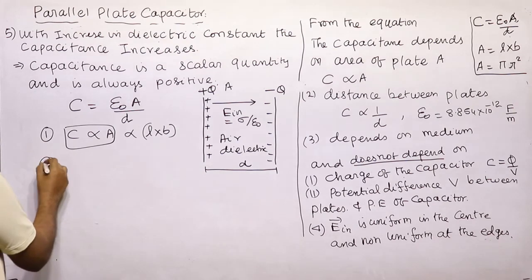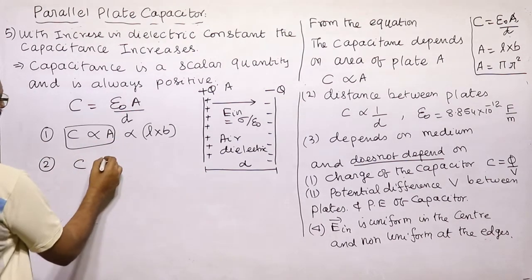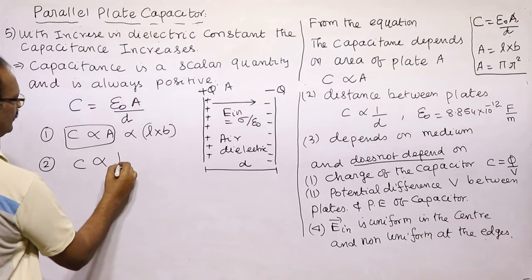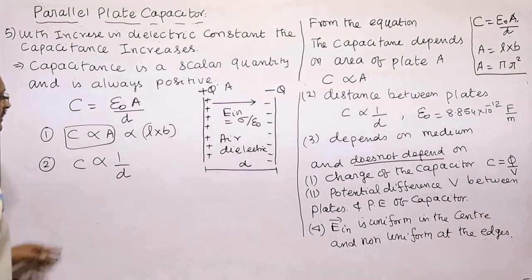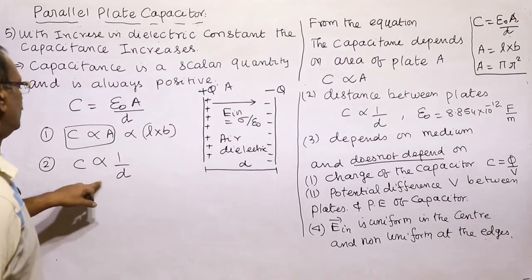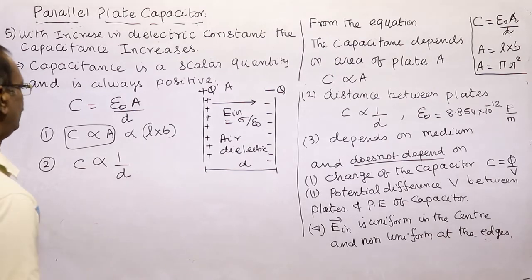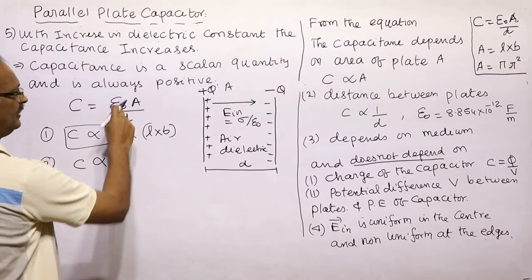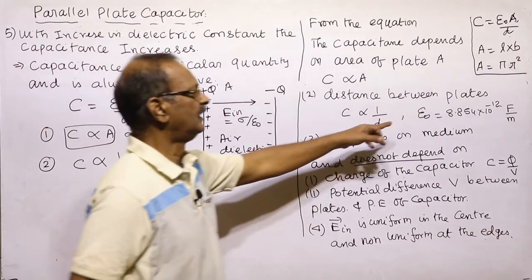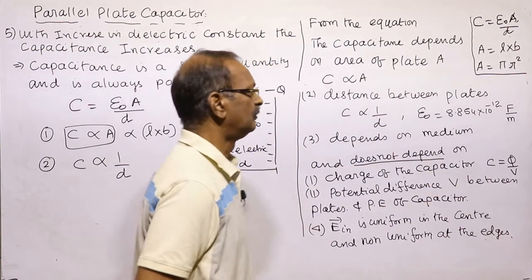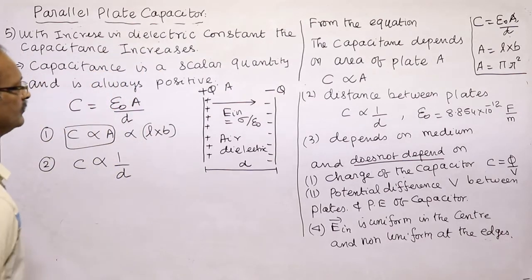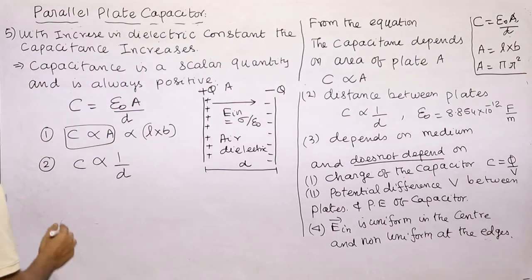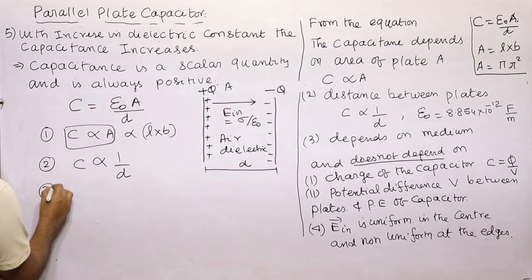Second point, capacitance is inversely proportional to D, the distance between the plates, where epsilon naught is the permittivity of free space, whose value is equal to 8.854 into 10 to the power minus 12 farad per meter. Now next, it depends upon the medium.